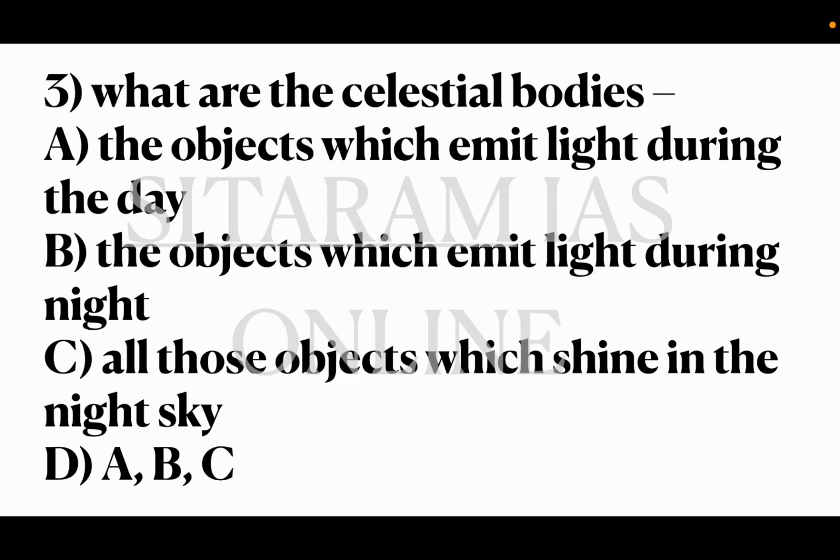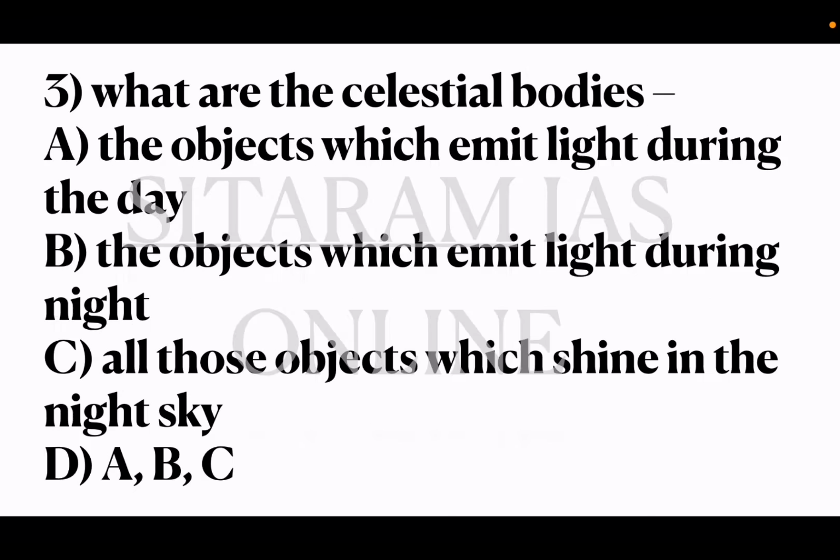So in this aspect, does Earth come under celestial body or not? So the Earth doesn't come under these celestial bodies because the celestial bodies are taken with the reference from the Earth. As Earth is a reference point, the other objects except Earth are called the celestial bodies. The examples of the celestial bodies are sun, moon, stars. All these shine in the night sky, shine in the sky, right? So all these are called celestial bodies. So here for the third question, option D is the correct answer.